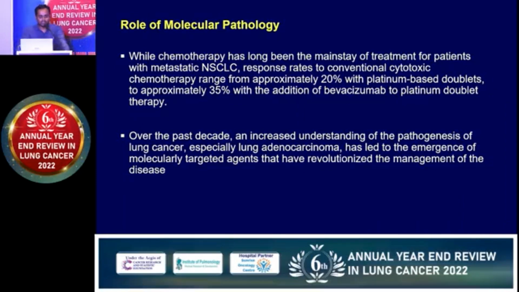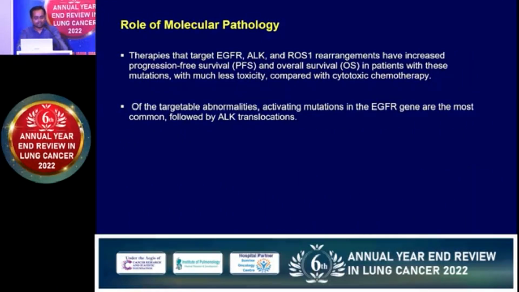But in the last decade, the treatment has changed dramatically. With chemotherapy, the response rate was around 25 to 35%, either with single-agent or double-agent platinum therapy, with or without bevacizumab. Now, with increased understanding of the pathogenesis of lung cancer, multiple molecular targets are known, such as EGFR, ALK, ROS or BRAF, and almost 14 to 16 driver mutations are known, for which we have effective drugs that give both life to the patient and quality to the life of the patient. These therapies targeting EGFR, ALK and ROS have increased progression-free survival, which leads to improvement in quality of life as well as overall survival.